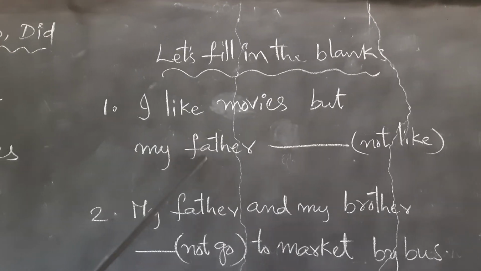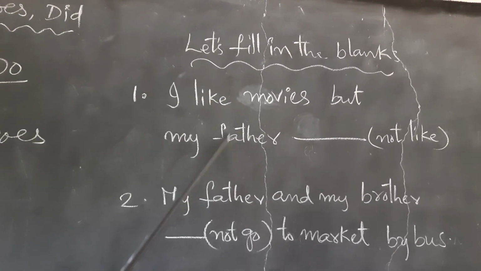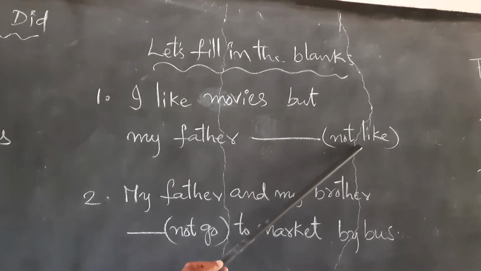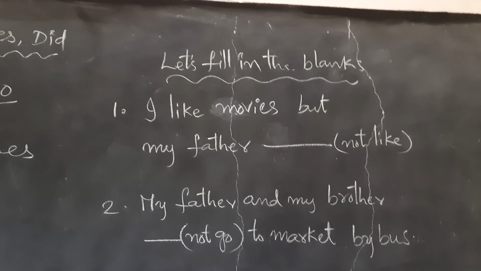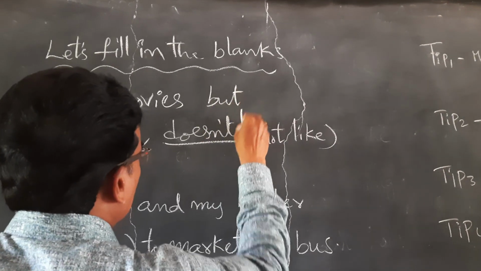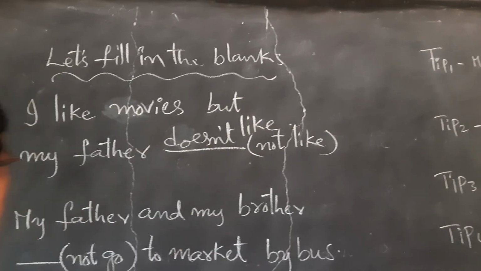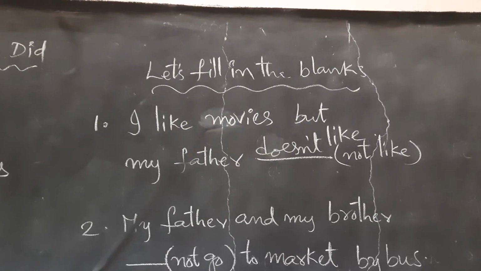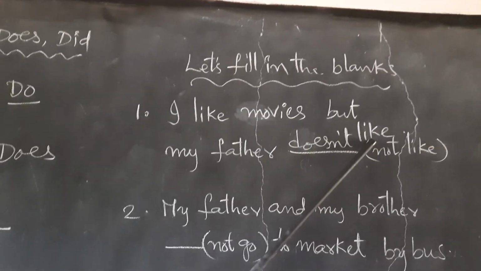If the subject is singular, we use a singular verb. That means does. So, I like movies, but my father does not like movies.